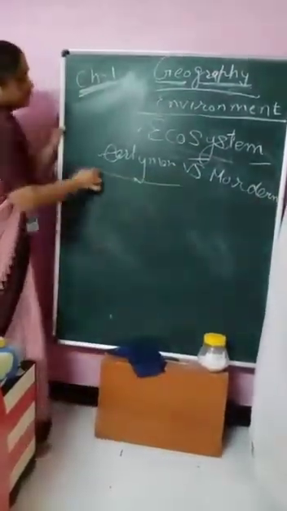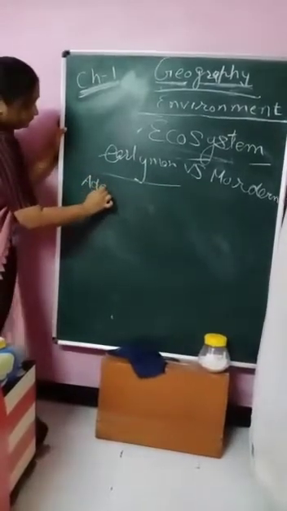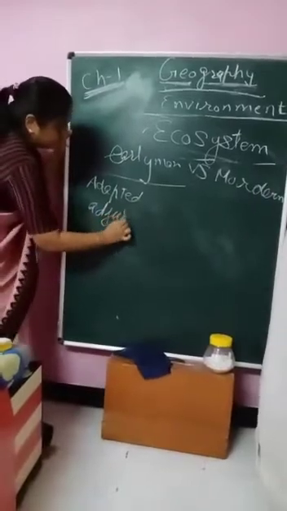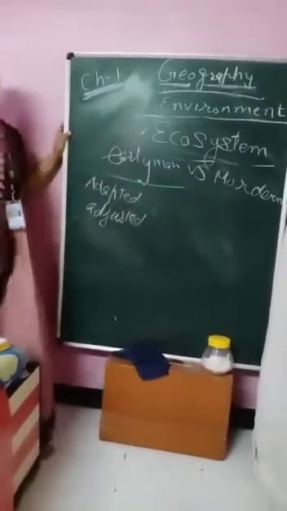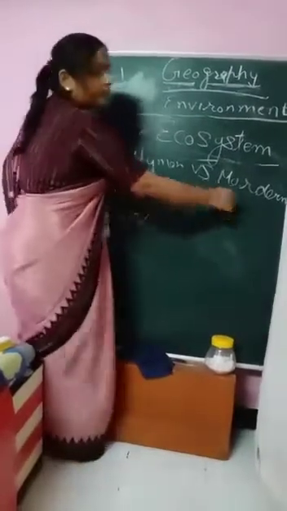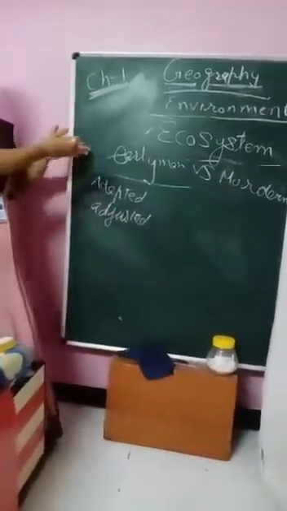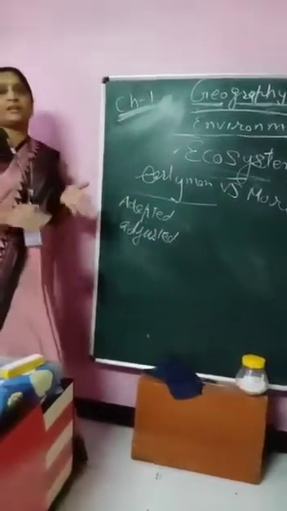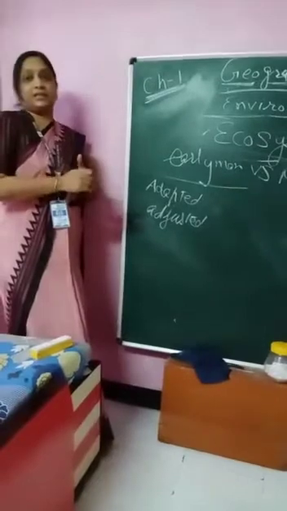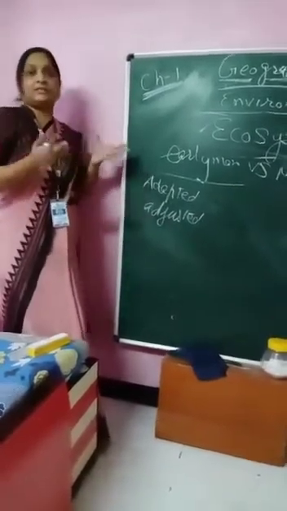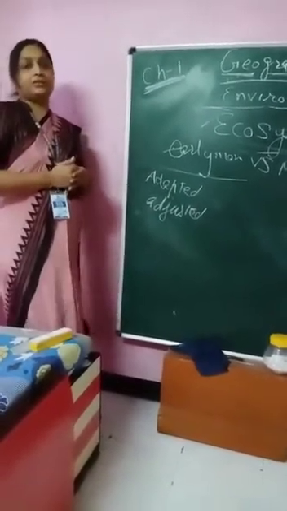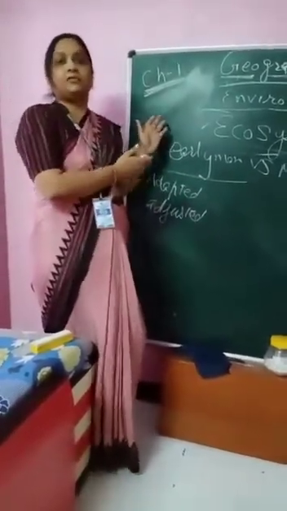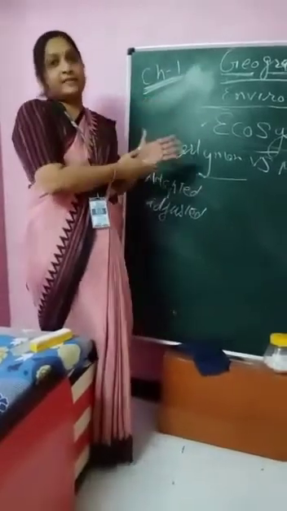What early man used to do, he just adapted and adjusted according to the environment. But what modern man is doing today, he is not adjusting or adapting according to the environment, he is modifying, he is changing the environment, and that change creates so many problems. So children, now this is the time we have to think about it. We have to save the environment, we have to preserve our environment.